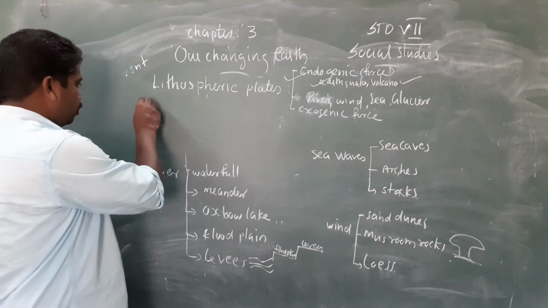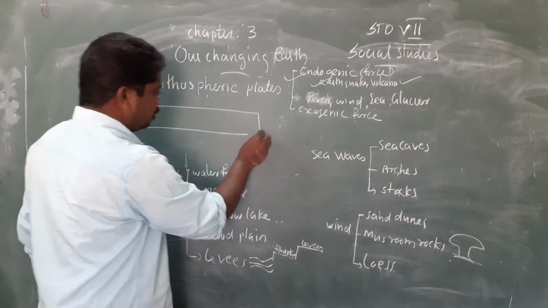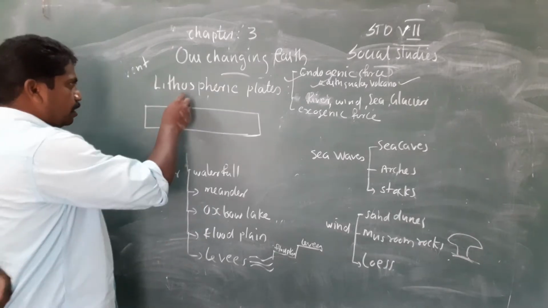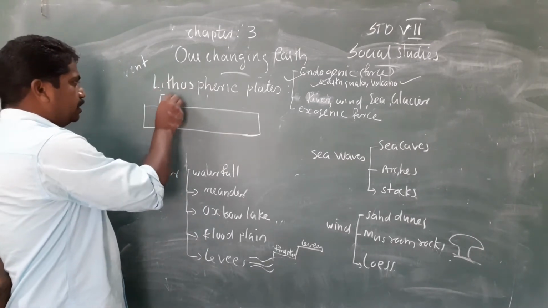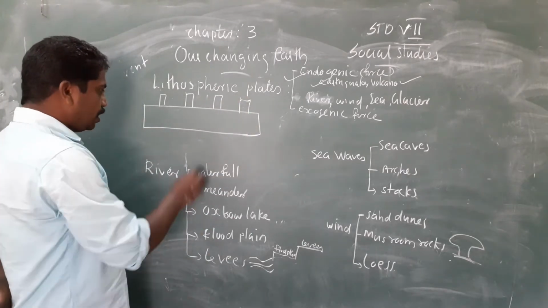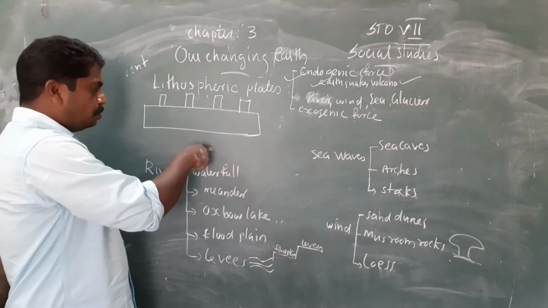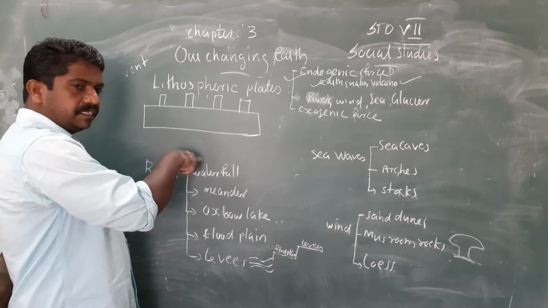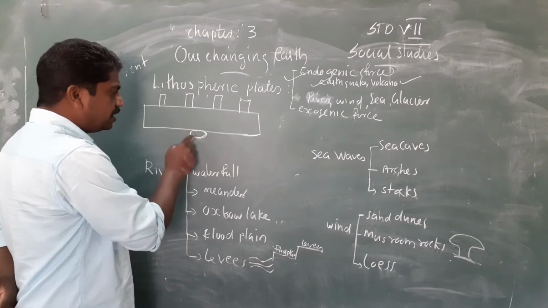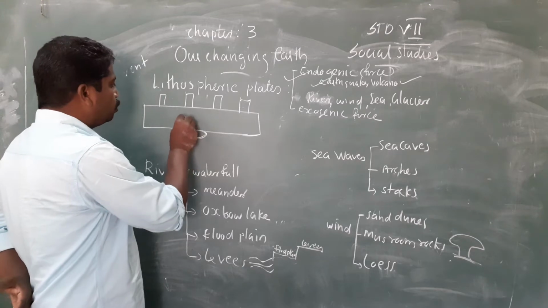Okay, so you know lithospheric plates. Our earth is made up of different plates. This is called lithospheric plates. Okay, then these are buildings, all these are buildings on our earth surface. Okay, then due to magma, or the molten form of magma under the earth, there will be a sudden shake in one place. Sudden shake. Okay, then this shake will spread to all these places.